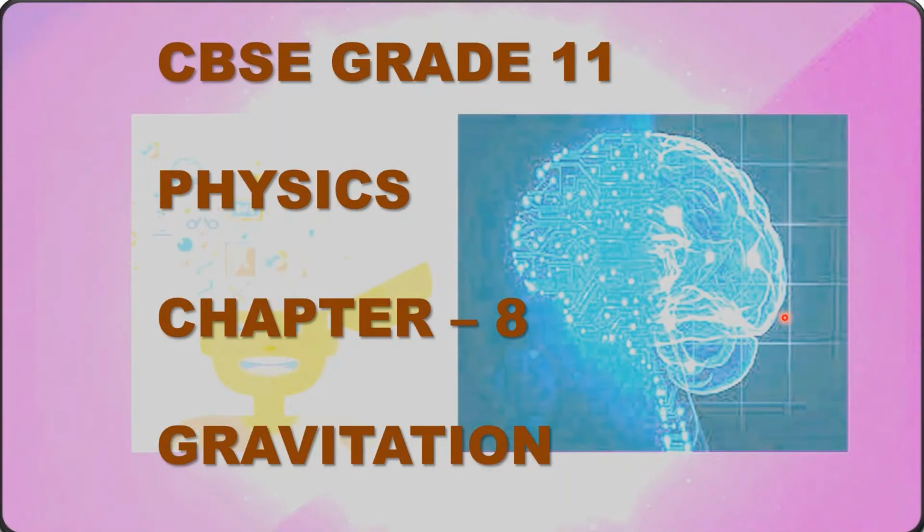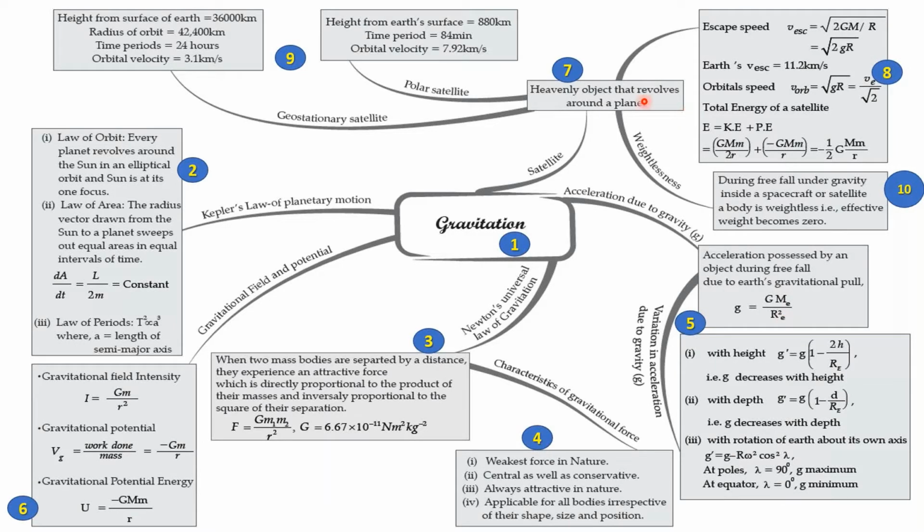Hi guys, today we're looking at the chapter Gravitation. It is the 8th chapter of the physics syllabus of grade 11 CBSE. This chapter deals with how what goes up must come down, how planets orbit the sun, how rockets fire off the earth, and why astronauts don't feel their weight. Let's roll! Now, this is the mind map that we are going to be using to talk about the chapter